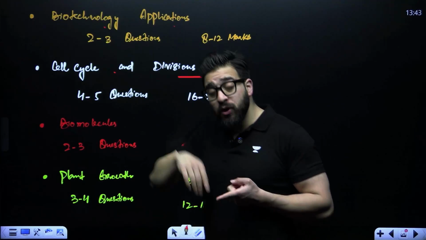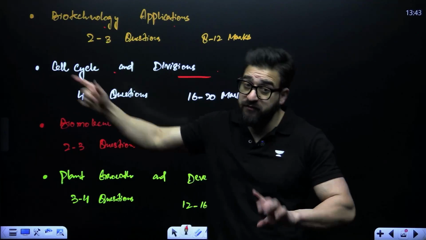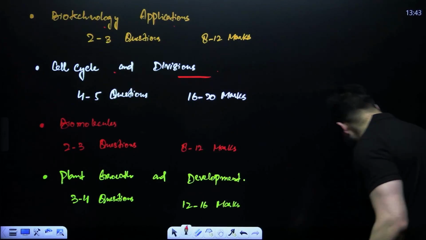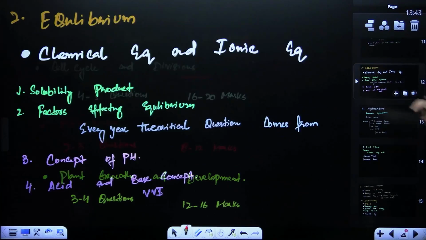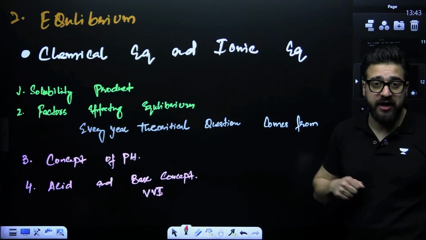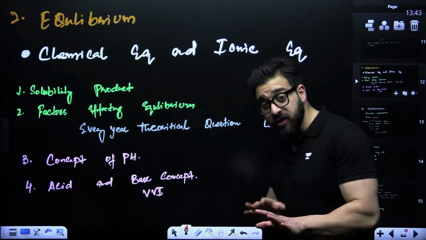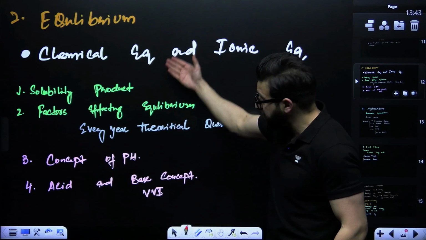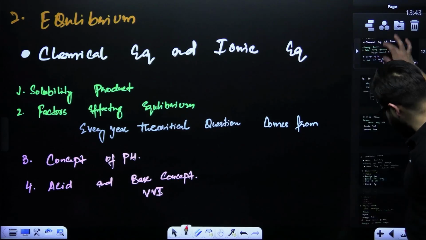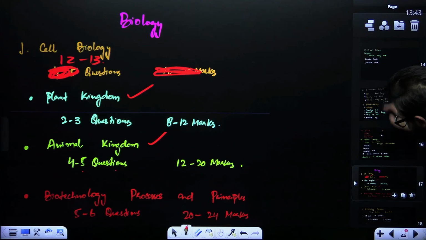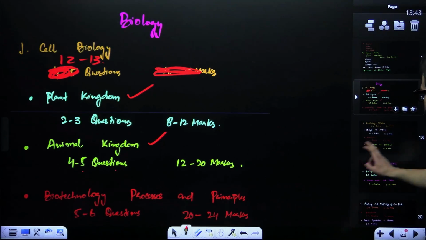Okay, sir, are you asking us to leave any of the topics from the physics portion? No, no. But these are the topics which you need to highly focus on when it comes to chemistry and physics. You have to learn the rest of the topics also, but these should be your high priority. And when it comes to biology, you have to learn the complete chapter. That is what I suggest.